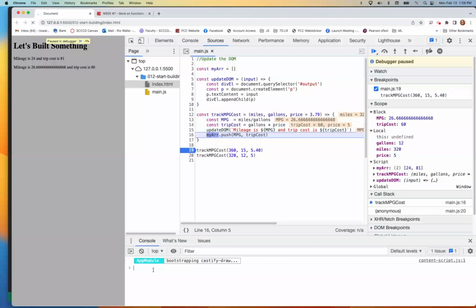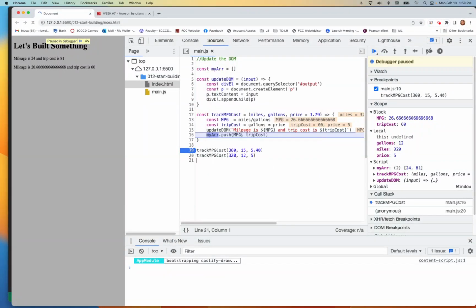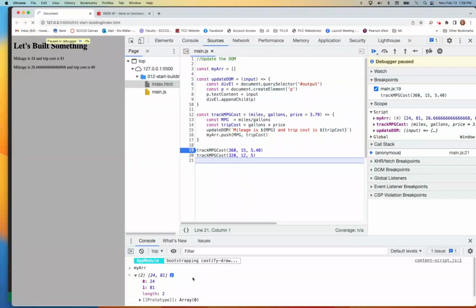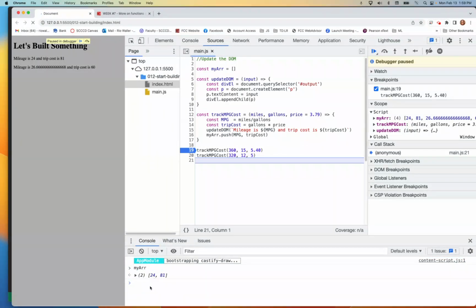Right now I could roll over this and it shows me the array that's in there. Let's just do this, my array. Two values, 24 and 81. That's because we haven't run this line yet. So as soon as we run this line, then when I look at my array again, now we have 4 values.